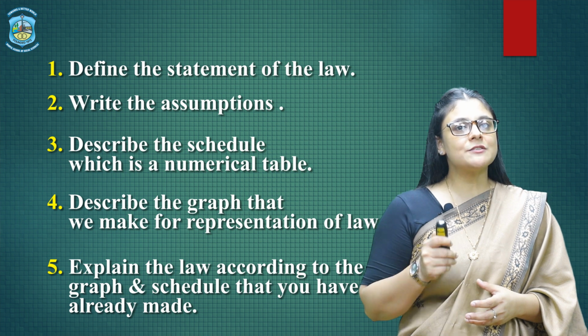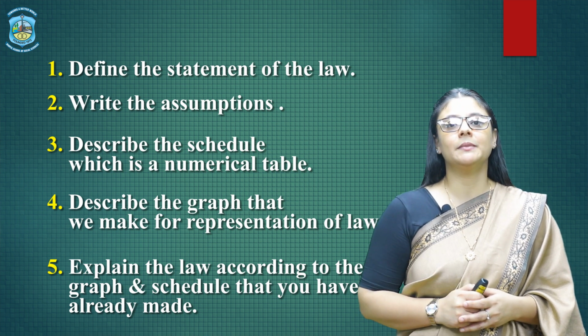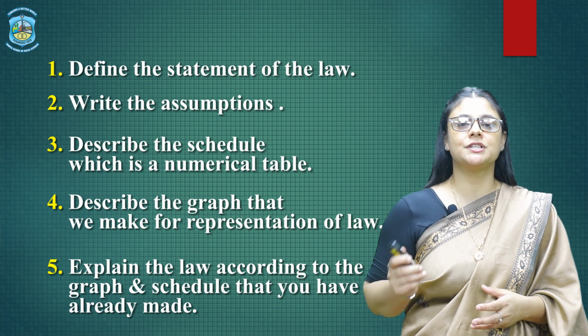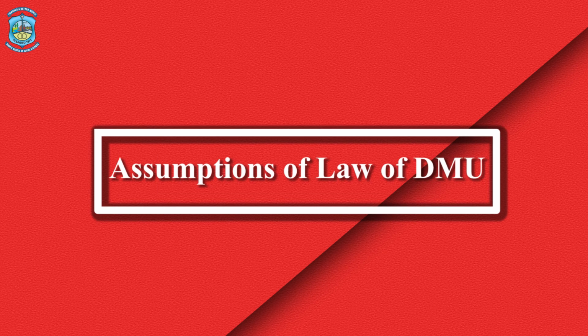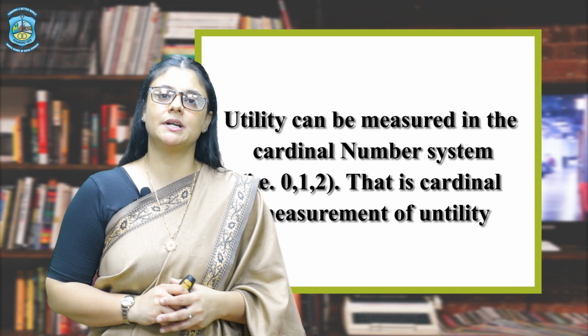So if you follow these 5 steps while writing any law, you will never face a problem in writing any kind of solutions for law. So now let's discuss the assumptions underlying the law of diminishing marginal utility. The first assumption is that utility can be measured in the cardinal number system.